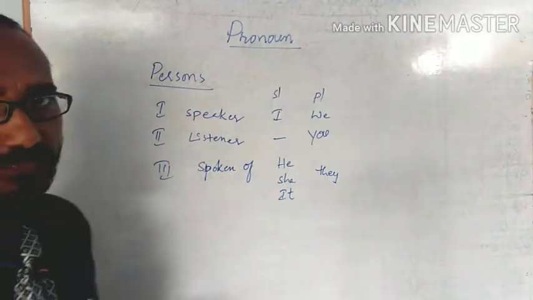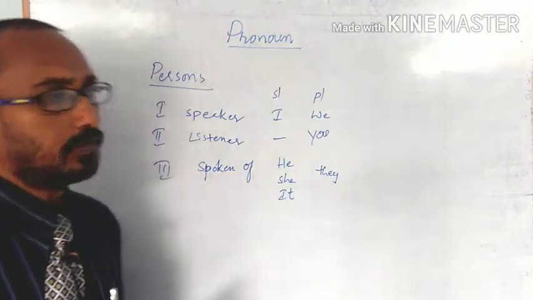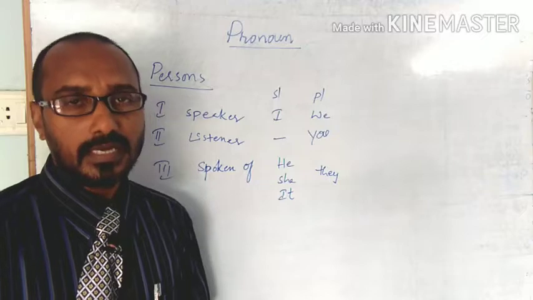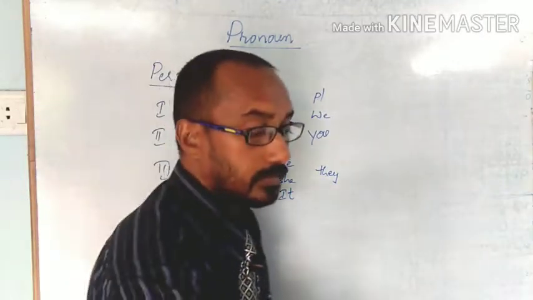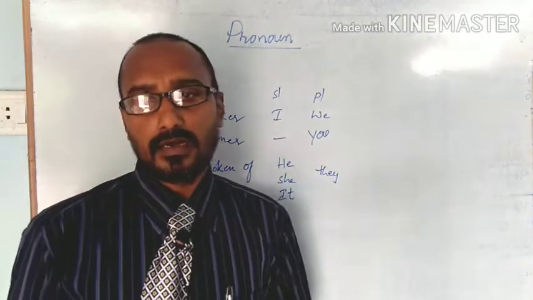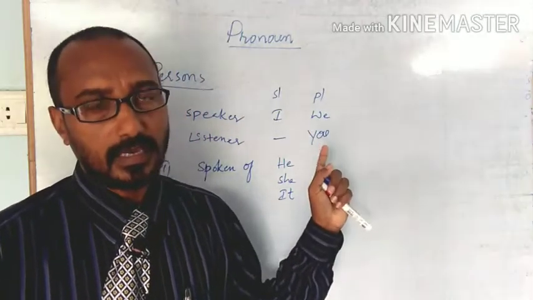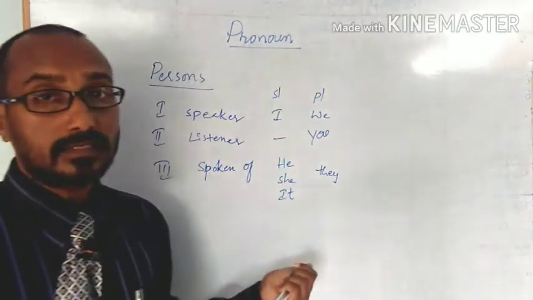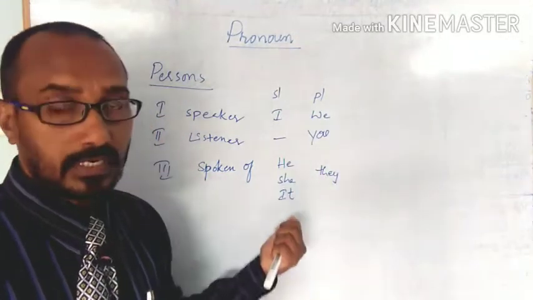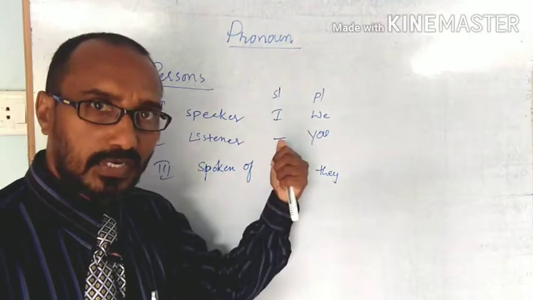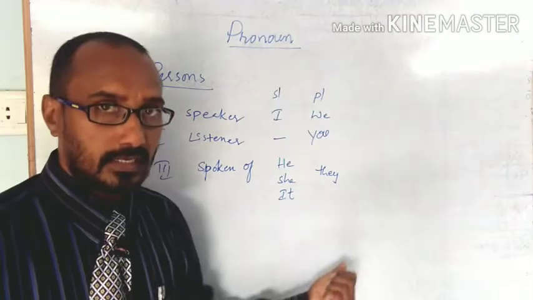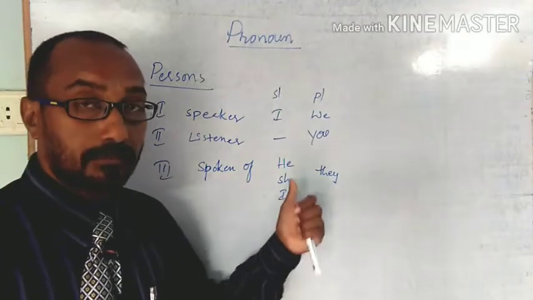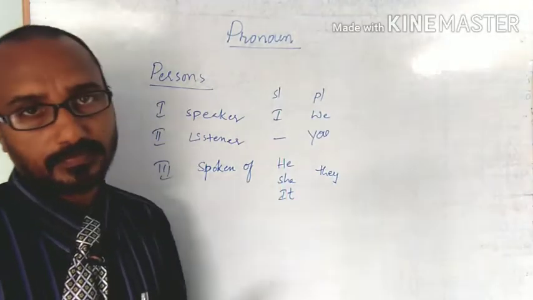The third person means spoken of or speaking about. Now I am speaking about pronouns. I speak about the duster, the class, the pen or marker, whatever it is. So these all come here. Cat meows. Cat is a noun, but here it is a cat, so it is a bird, it is a tree.